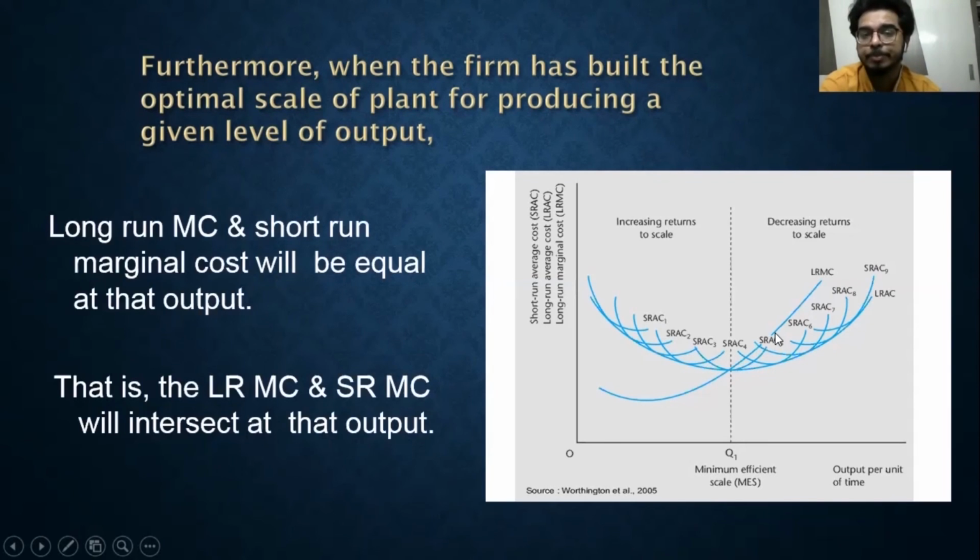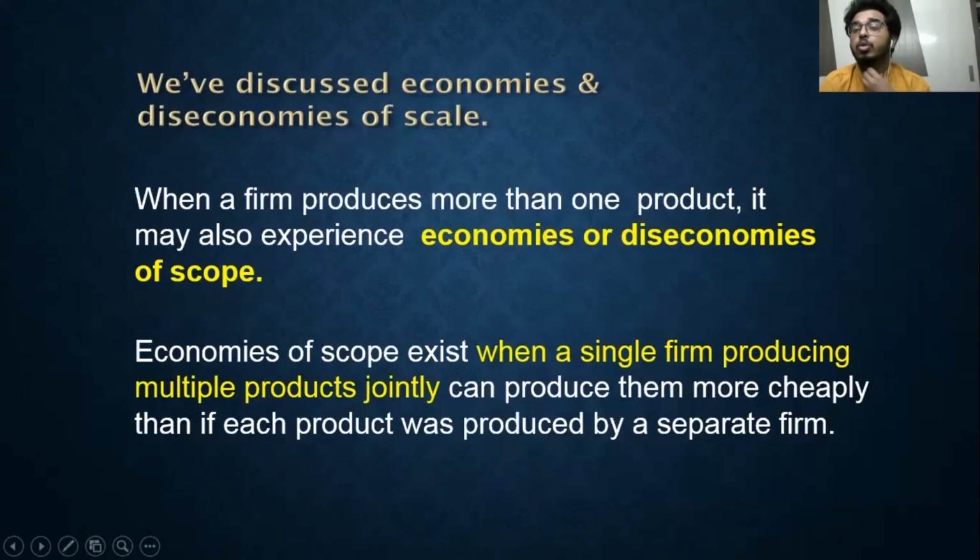Right. So we have discussed economies of scale, and the last point here is economies of scope. When a firm produces more than one product, it may also experience economies or diseconomies of scope.